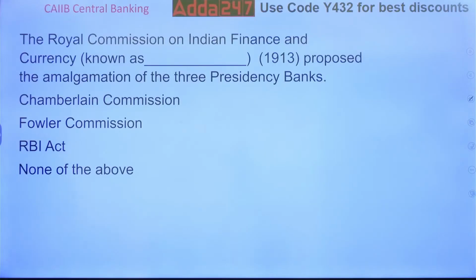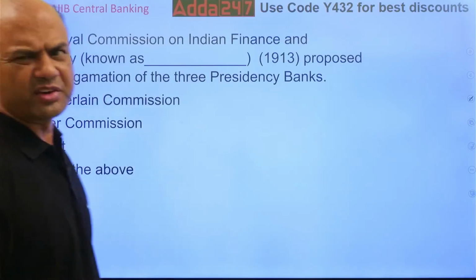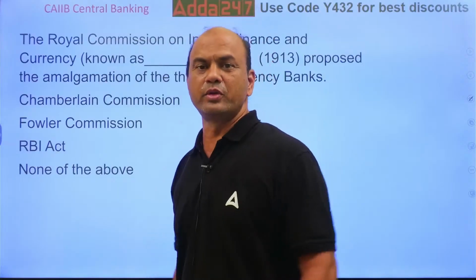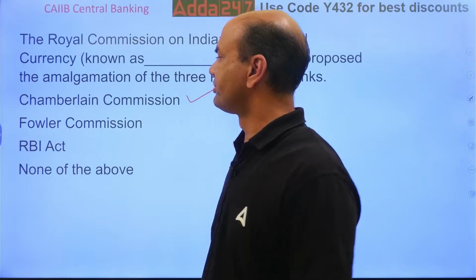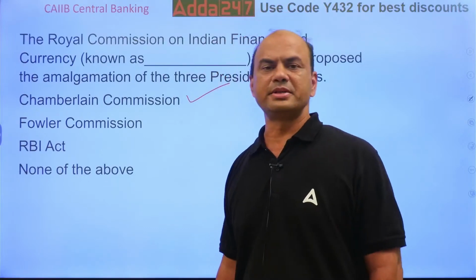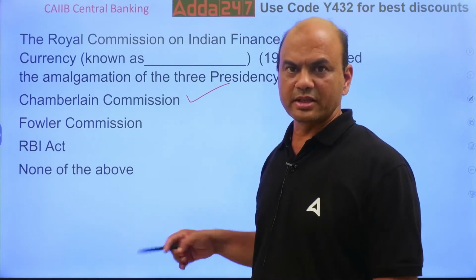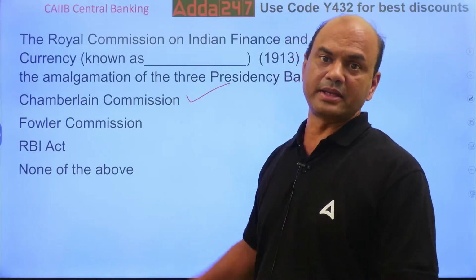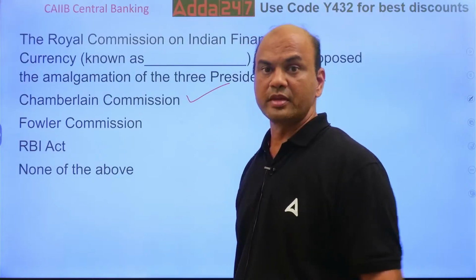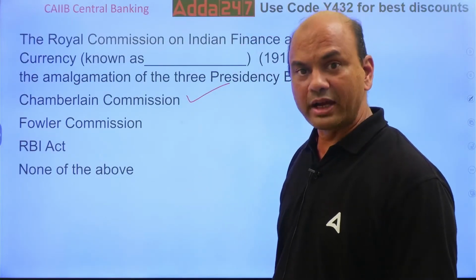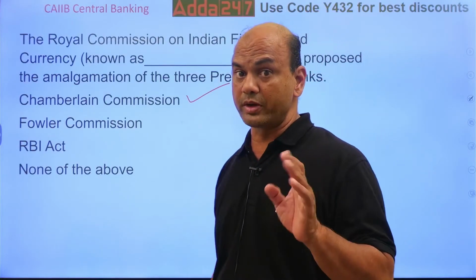It's obviously difficult. Many of you might not know. Those who have read it, it's okay. Otherwise, the answer is Chamberlain Commission. This commission gave the idea to merge all the three banks and form one Imperial Bank. Got it?